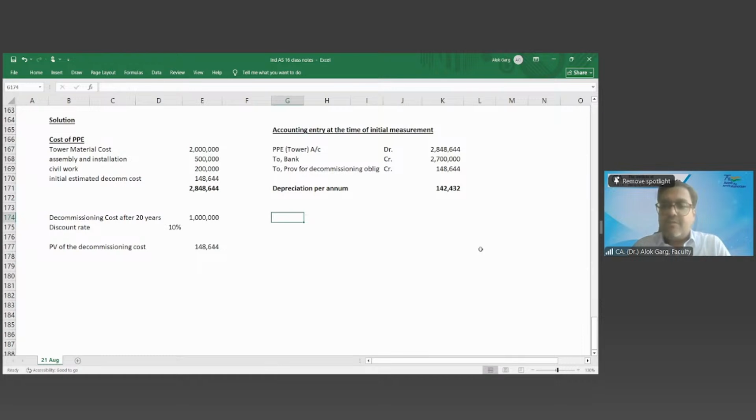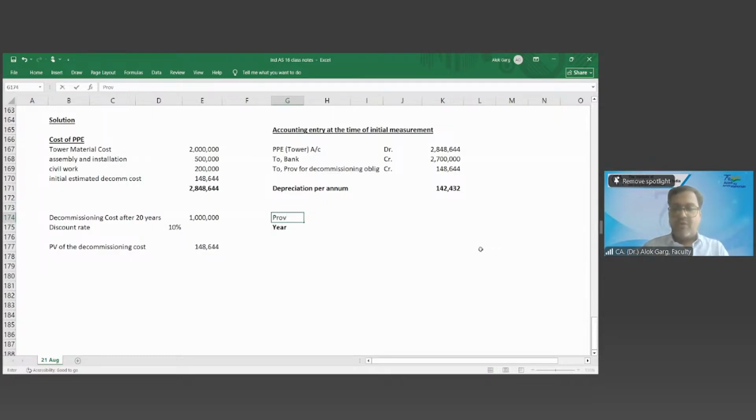Don't you think you have to apply some magic of accounting? Yes, sir. What is that magic of accounting? Let me give you the calculation of the liability provision.